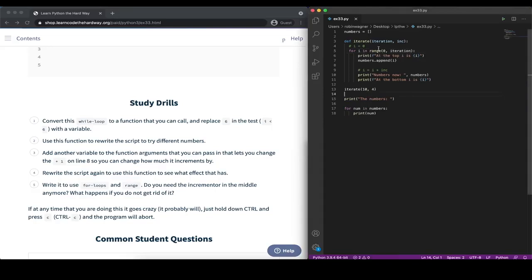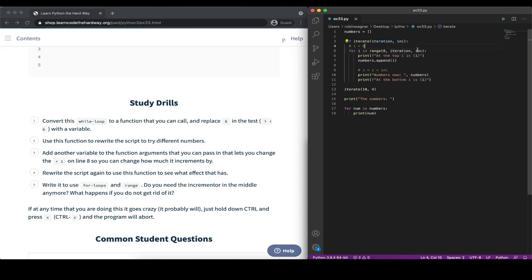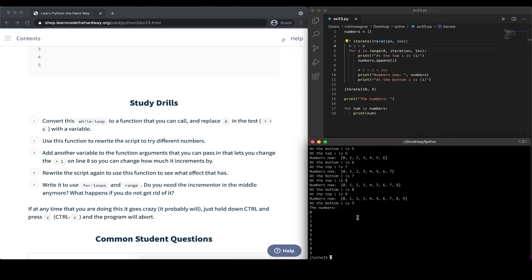And actually, if we take a look at our range function here, it has an additional argument we can pass in, which is basically the step. So we should be able to do this by just passing in the inc here, our incrementer variable. By default, if we don't pass anything in here, then range increments by a value of 1, which we just saw. If we pass in a different value, a different step here, then the step variable should be used instead. So let's run that one more time. And now we can see we get the same output as before. So now we're incrementing indeed by steps of 4 in this case, because that's what we are passing in here.